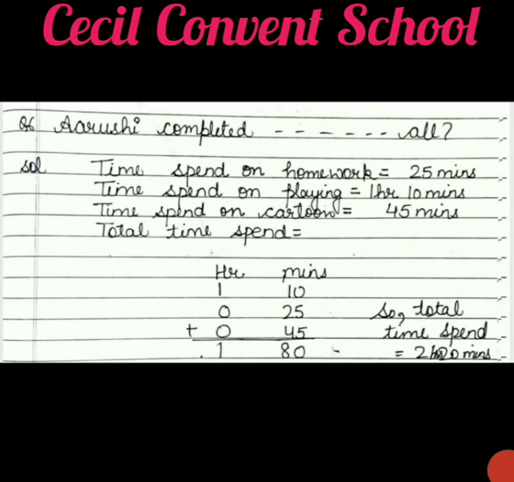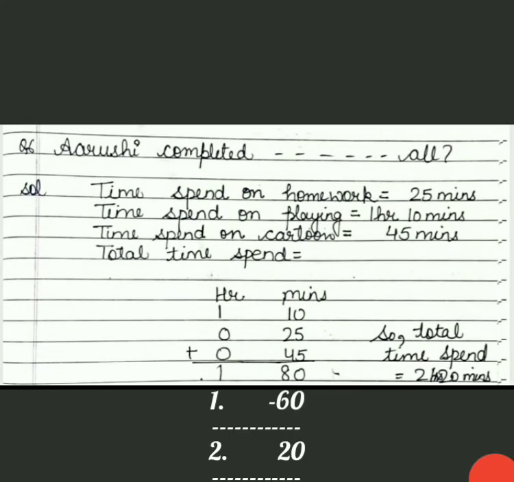Firstly, we write the time spent on homework, then the time spent on playing, then the time spent on cartoons, then total time spent. Firstly, we write the biggest time, which is 1 hour 10 minutes. We write 1 here and 10 this side. Then 25 minutes only, so hours are not given and in hours we write 0, and 25 under minutes. Then 45 minutes, we write 45 under minutes and in hours we write 0.